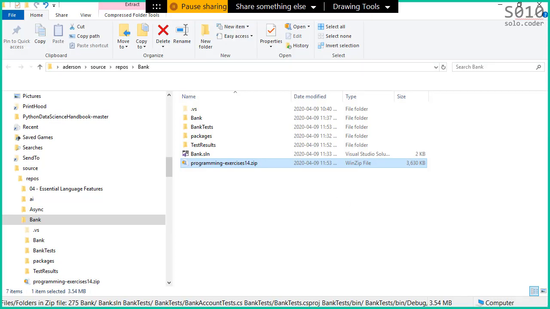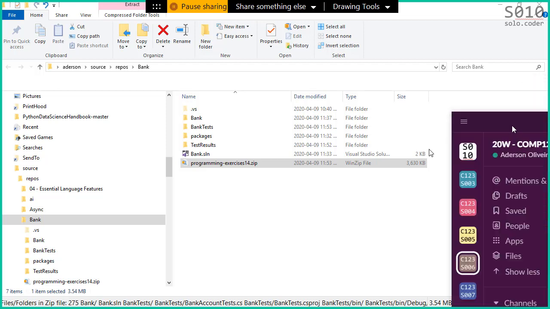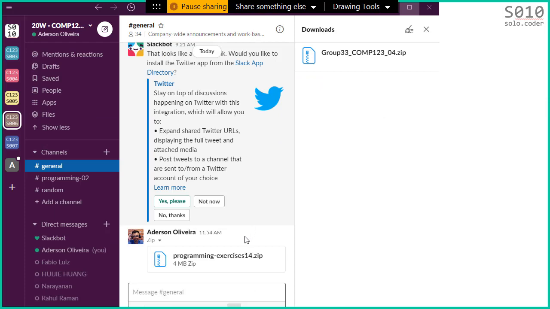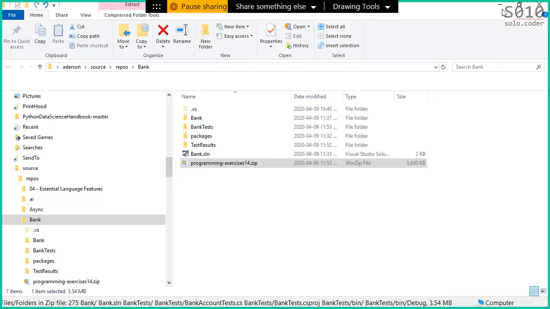And it's there as well. Okay, so it's there on Slack too. Let me confirm that. Yeah, so it is there too. So you can see the exercise on Slack.